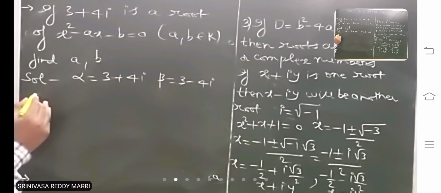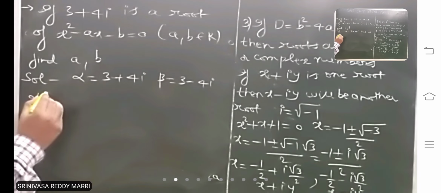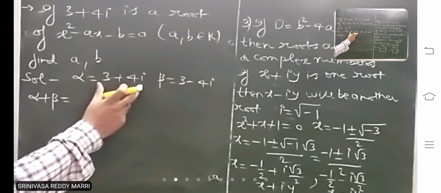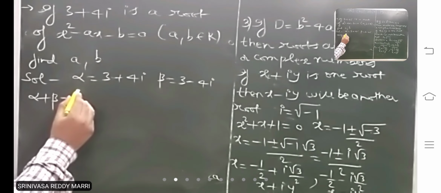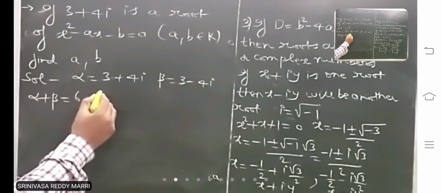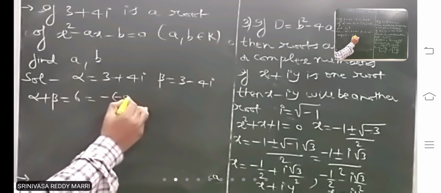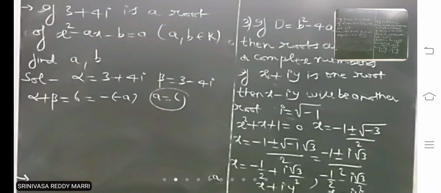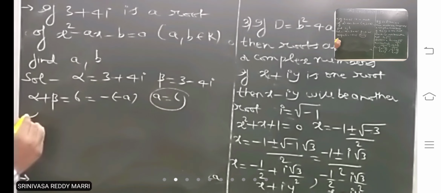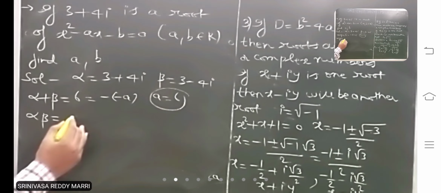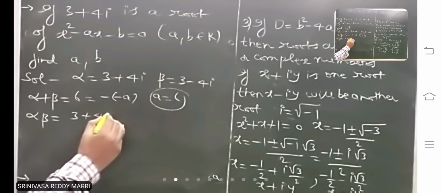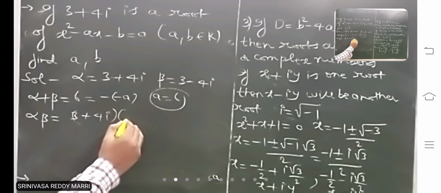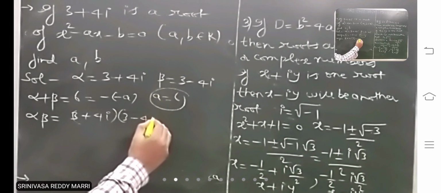So therefore the sum of the roots, if you write, is nothing but this plus this, 6. From the equation, it is minus b by a. So that means a value is 6. If you write alpha into beta, this is nothing but 3 plus 4i into 3 minus 4i.